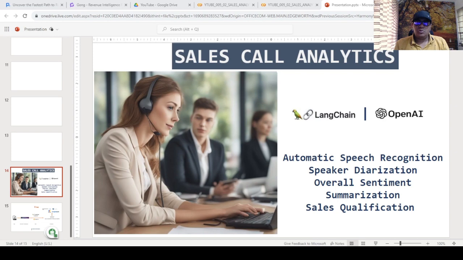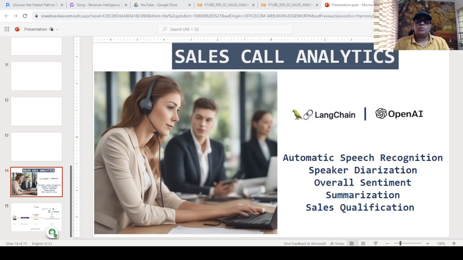Now, what we are going to do here today is take one specific sales call, and again, we will be using a simple wave file, and we are going to use Whisper for doing ASR, which is converting this audio into text. We are also going to do something called diarization, which is separation of different speakers within that particular audio file.